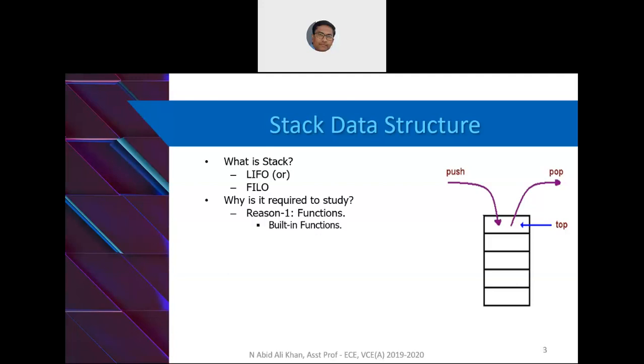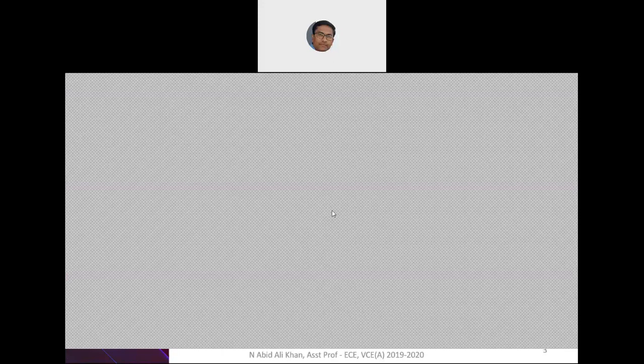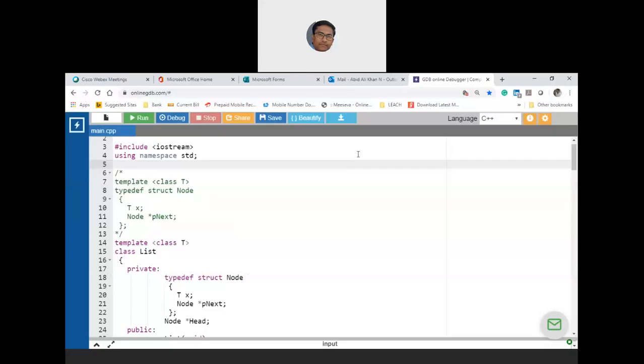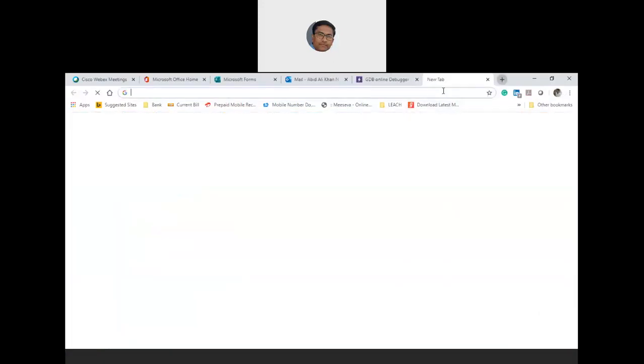Now, why is it required? Maybe I'll spend a little time because this is very important in order to appreciate the concept of a stack in microprocessor based designs. So what I'll do is open the whiteboard. Do we have time? Yeah, another half an hour. Okay, so let me open the whiteboard.